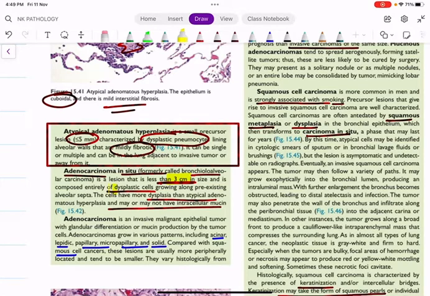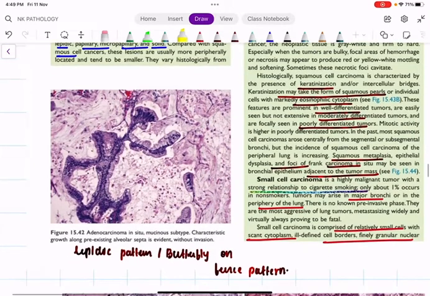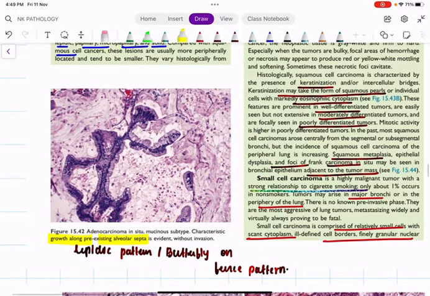Again, we have dysplastic cells, and these dysplastic cells have a characteristic pattern. We can see a characteristic growth along the alveolar septum. But there is no invasion because all these are pre-invasive lesions. There is no breach in the basement membrane. This characteristic, I hope you can guess, what is the pattern called?